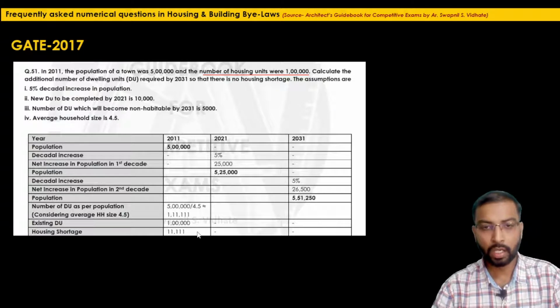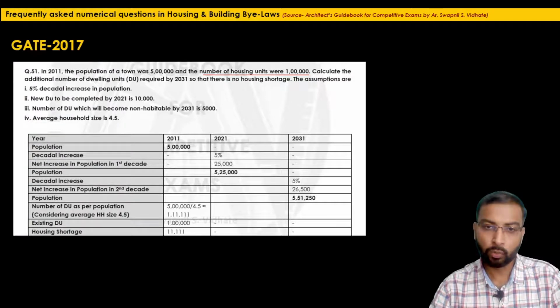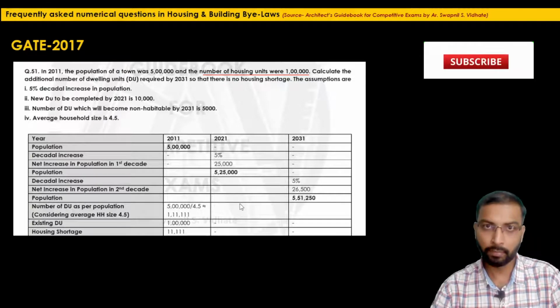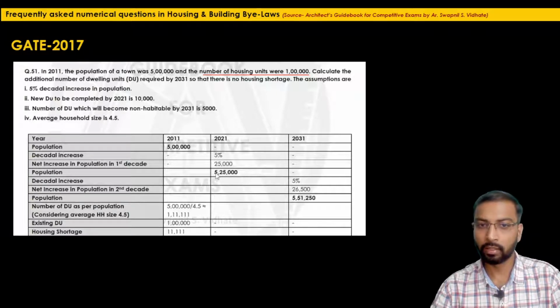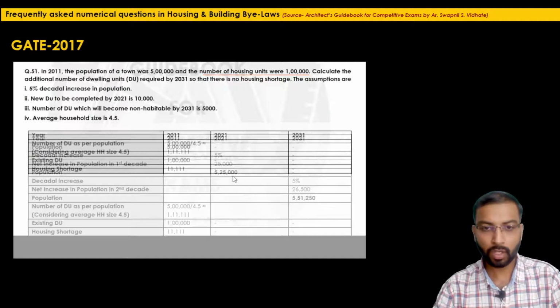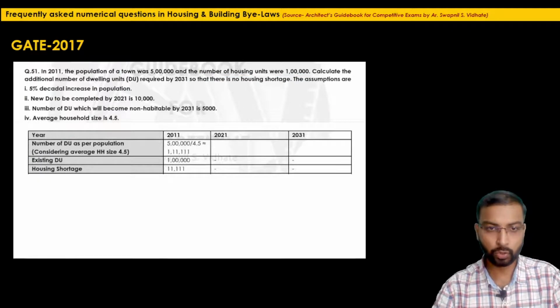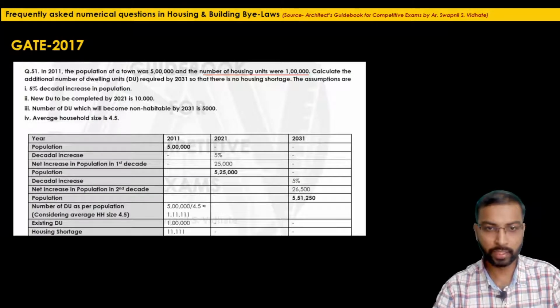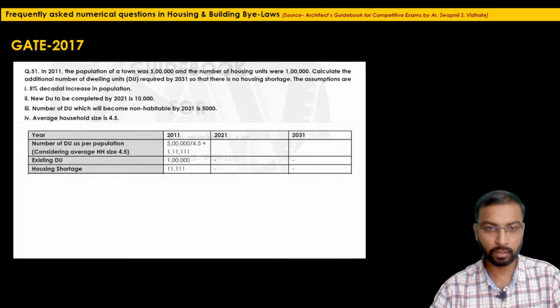Okay. The next step, we will calculate what the dwelling units required for this much population would be if the average household size is the same over this decade. As there was no space, I'm just shifting this value upwards.